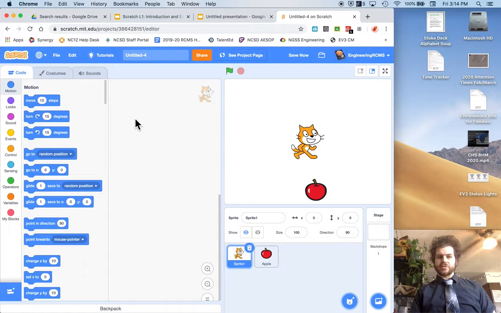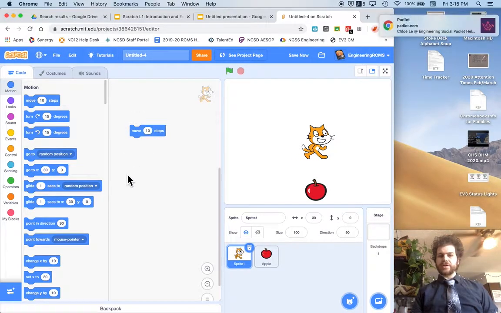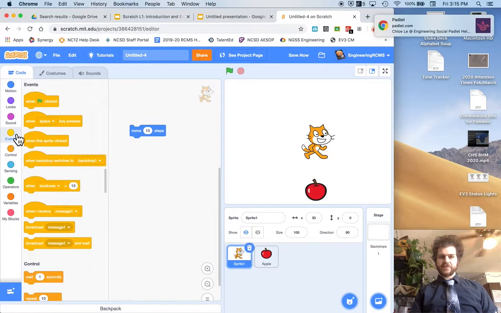In Scratch, you can do a whole bunch of different things. The first one is motion. So I can make the cat move. So there, it's going to move 10 steps. And if I want to test this block out, I can click on it. But it isn't going to do anything until I add an event.